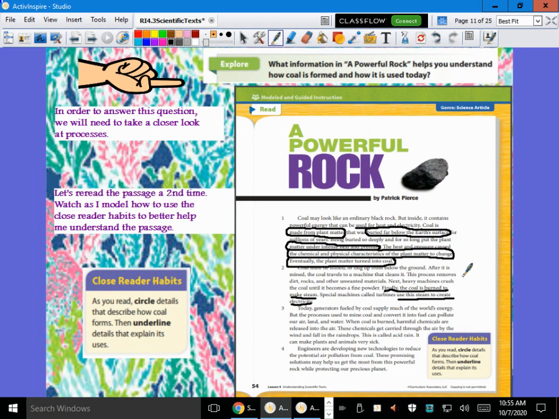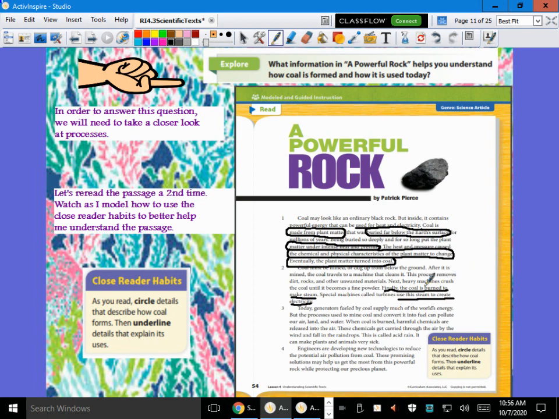Today's generators fueled by coal supply much of the world's energy. But the processes used to mine coal and convert it into fuel can pollute our air, land, and water. When coal is burned, harmful chemicals are released into the air. These chemicals get carried through the air by wind and fall in the raindrops. This is called acid rain. It can make plants and animals very sick.